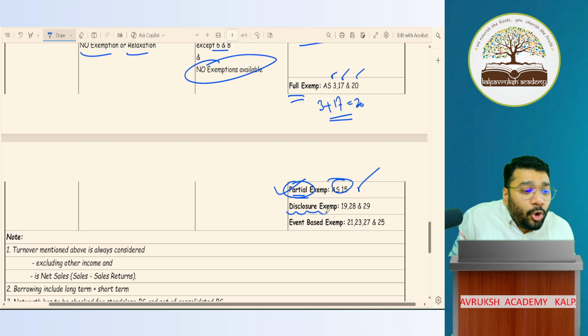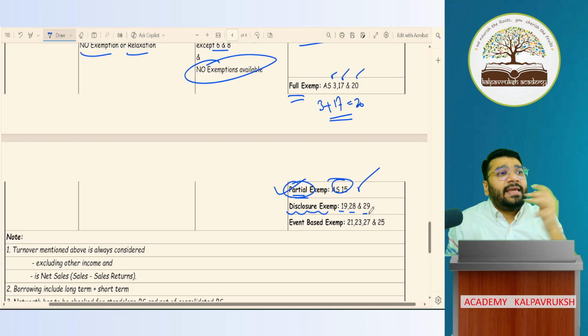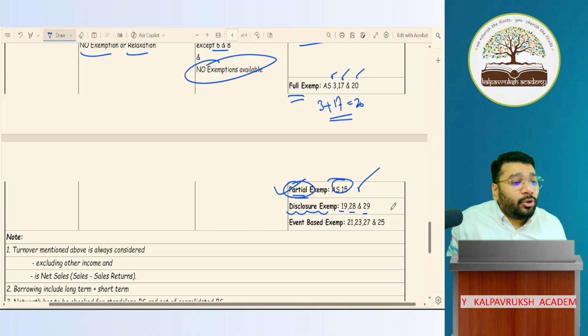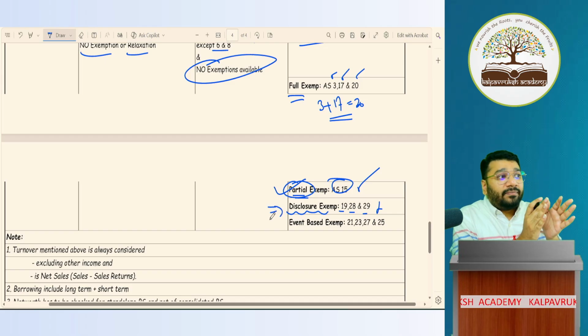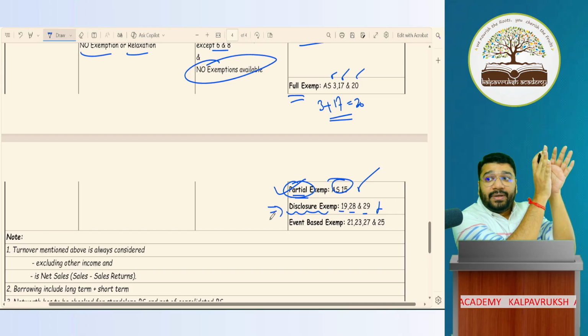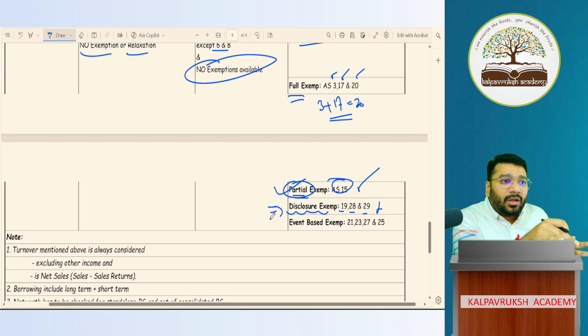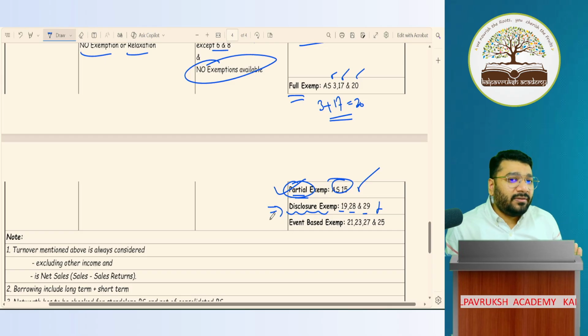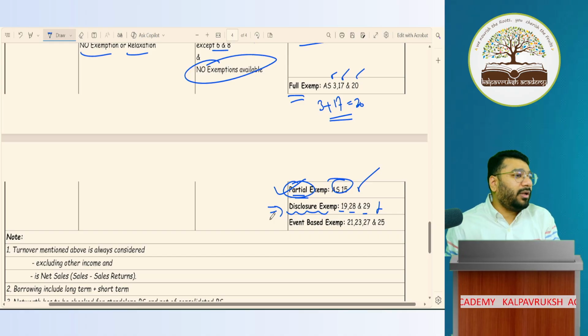Then comes disclosure based exemption. In AS 19, 28, 29, in these 3 years, there is some disclosure requirement. Everything else you follow. Everything else you comply. I will tell you to disclose something. I'll tell to big companies, disclose this. So big companies has to disclose. You small company, do not disclose things. Because disclosure requires a lot of effort. For big companies, that effort is worth it.